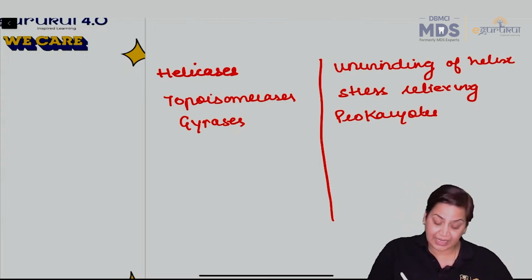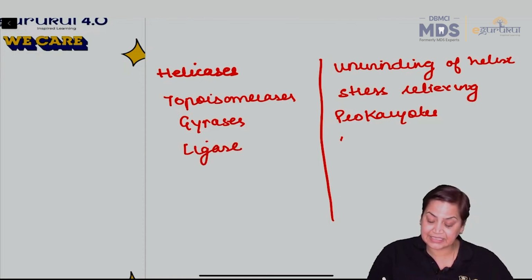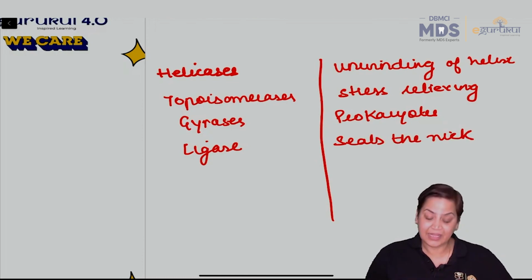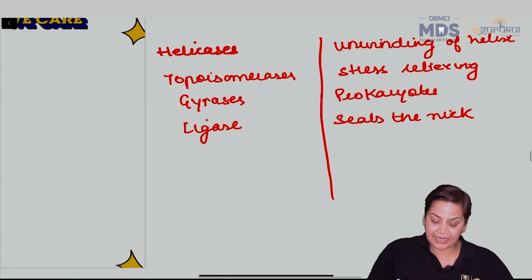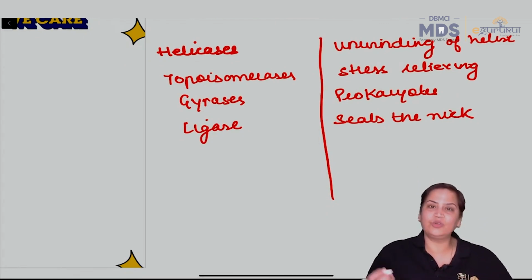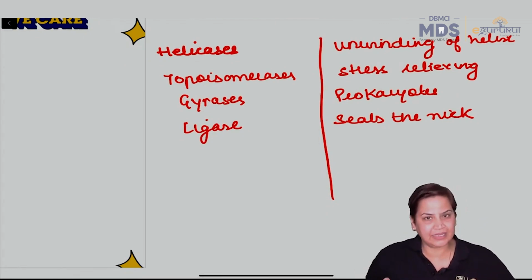And then the fourth enzyme is ligase. DNA ligase seals the nick of DNA or gap filling. That is why ligase is called the glue of DNA. And then DNA polymerase, all of us know, is the main fidelity enzyme.